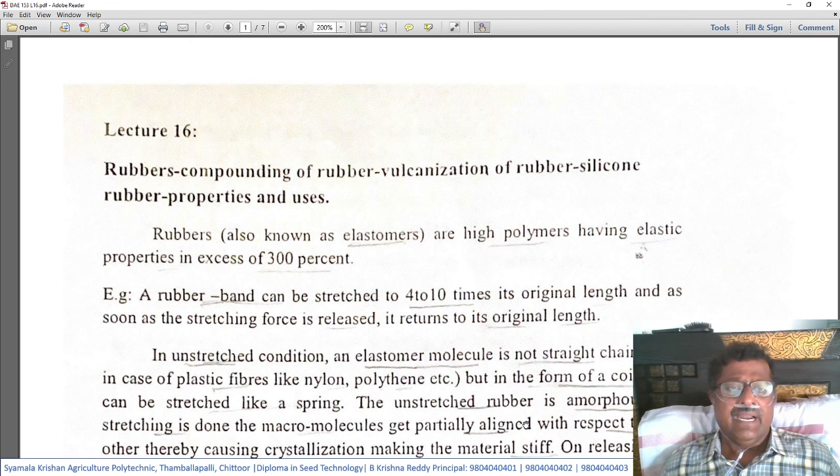Example, a rubber band can be stretched to 4 to 10 times its original length. If you take a rubber band, it can be stretched minimum 4 times to 10 times its original length. And as soon as the stretching force is released, it returns to its original length. In case of rubbers, when you stretch it, it becomes lengthier than its original length. Then when we release the stretching force, it regains its original length. This is the nature of rubber.